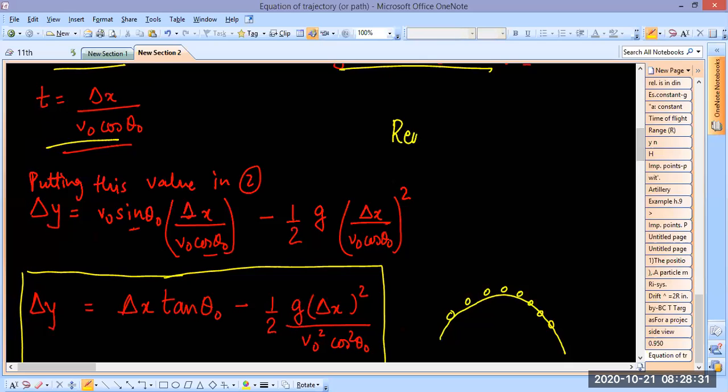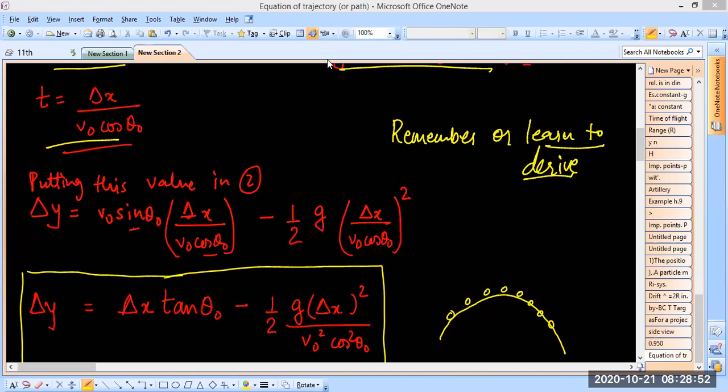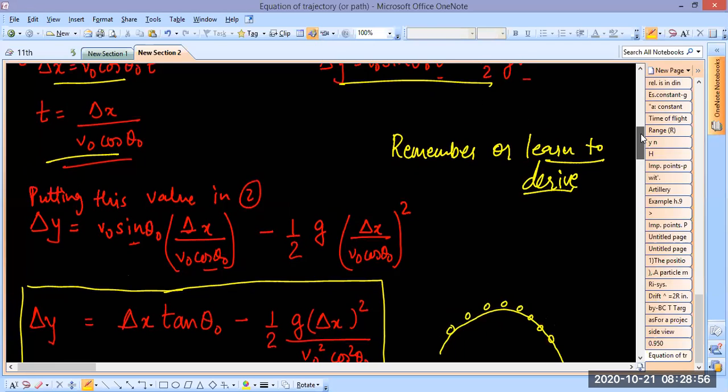Either you remember it or learn to derive. Okay, if you learn to derive, it will be useful. Derivation does come in the exam, right? They ask things like, derive the equation of trajectory, 2 marks. Yeah, if you do both, it's best actually. If you do both of these, it's best, right?